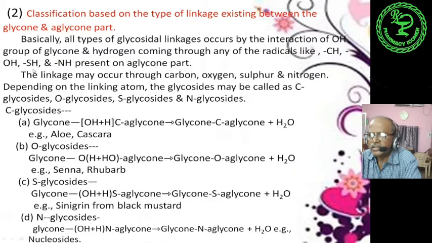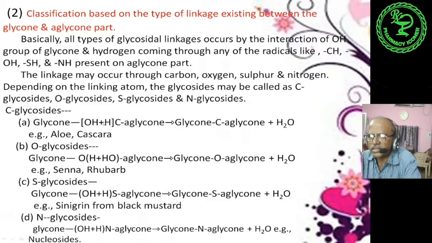Now we will see the different examples of how it is formed: the OH group of the glycan part and hydrogen coming through the radicals from the aglycan part. Now we will discuss the C glycosides. In the C glycoside, the glycan contains OH, and the aglycan part contains CH.